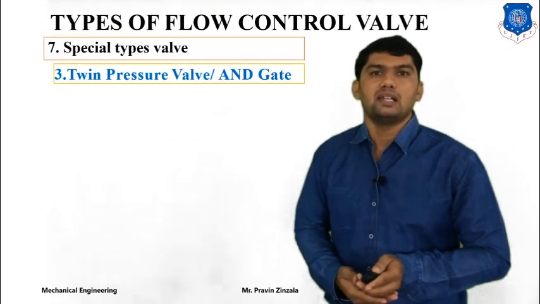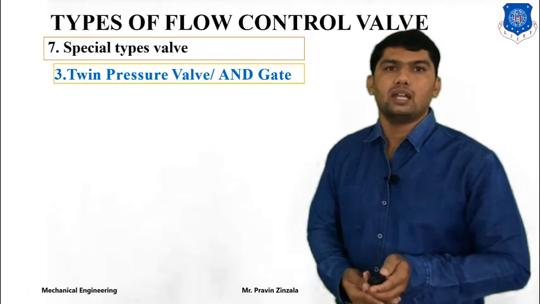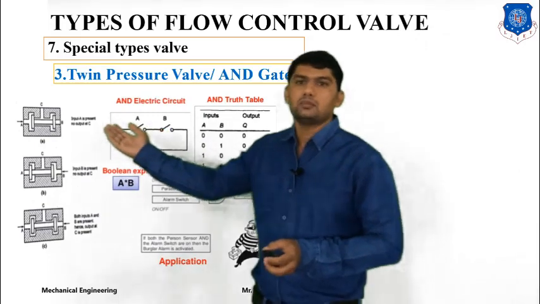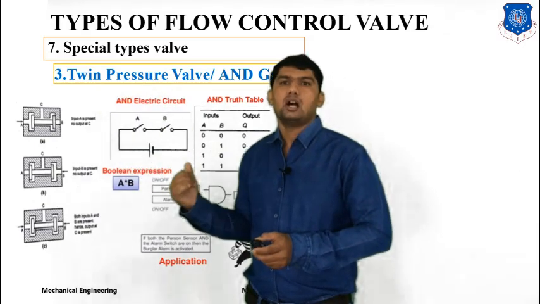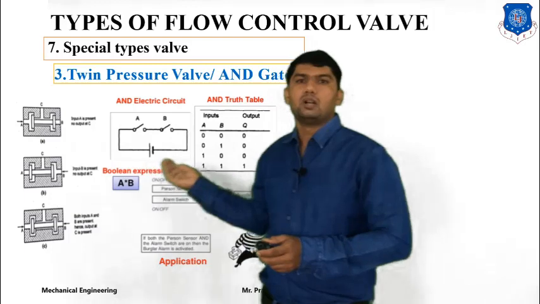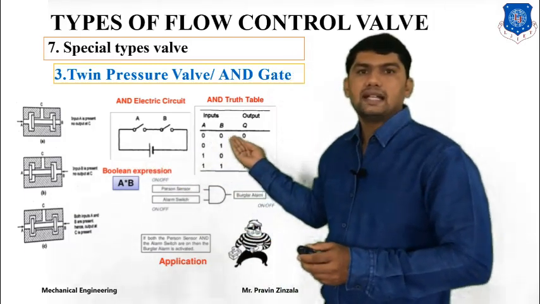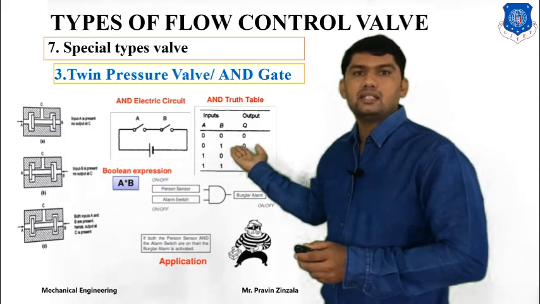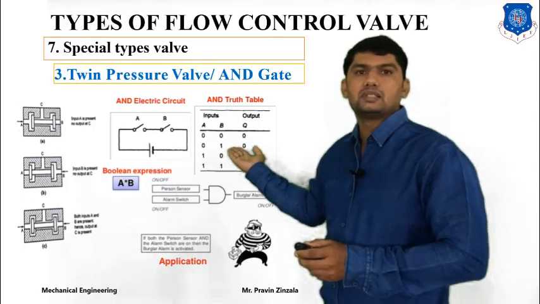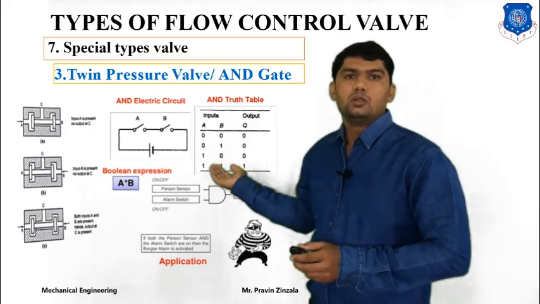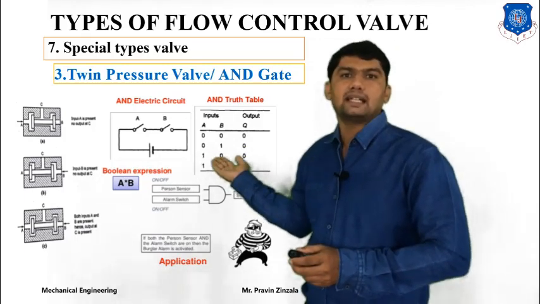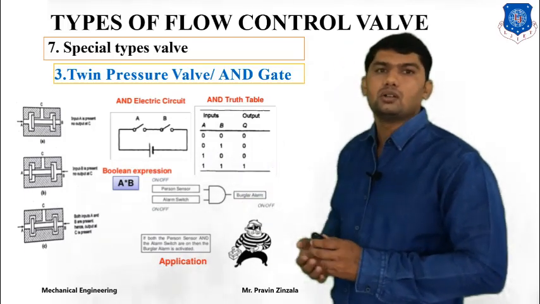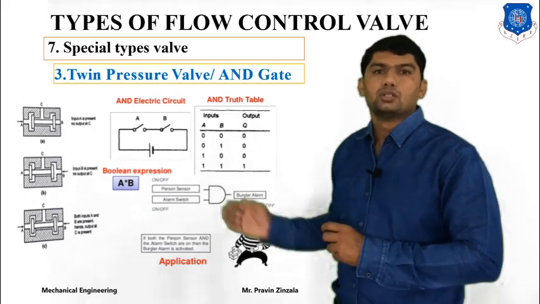Next special type of valve is twin pressure valve, or it's called AND gate. It is opposite to the OR gate. Here the diagram, same as the two input and one output. If you supply input from A side or B side is equal to 0, so no output. If you supply the A side is equal to 0, B side is equal to 1, means from B side you will supply, so output will be 0. If you only supply input from A side, no input in B side, so output will be 0. If you supply from both side, so you will get